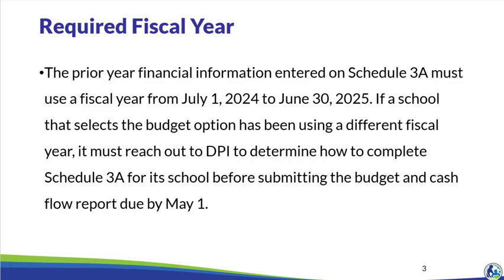If the school is using the surety bond option rather than the budget and cash flow report option, it does not need to reach out to DPI in advance of May 1st, but should be working to get the fiscal year updated for the school by July 1st.